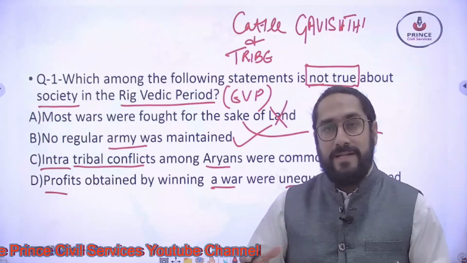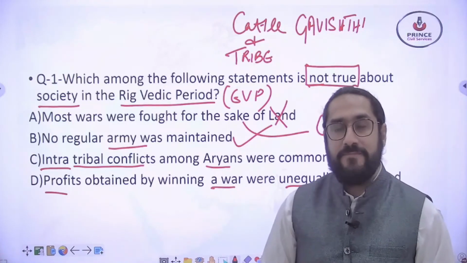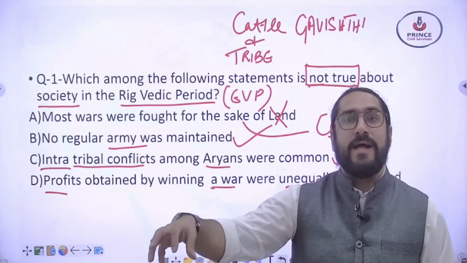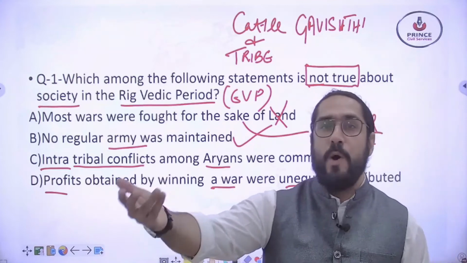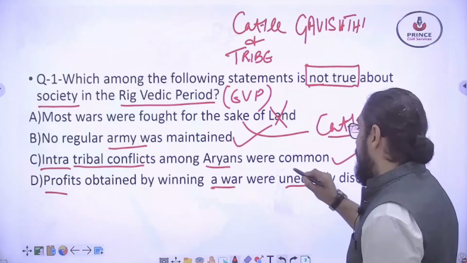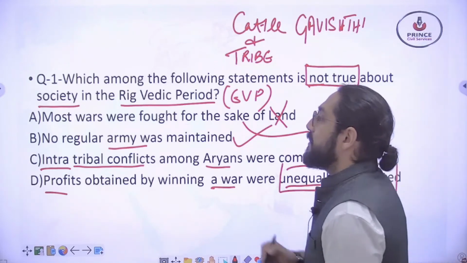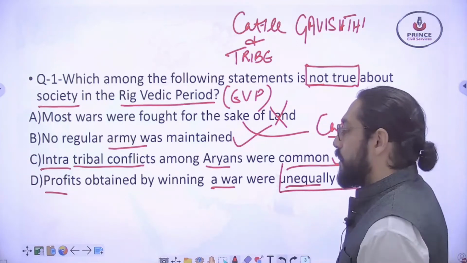When there was a win in war, the material won was distributed among the winners, and some was given to the common people. So obviously there was unequal distribution. The answer is A: most wars were fought for the sake of land. This is the wrong statement.